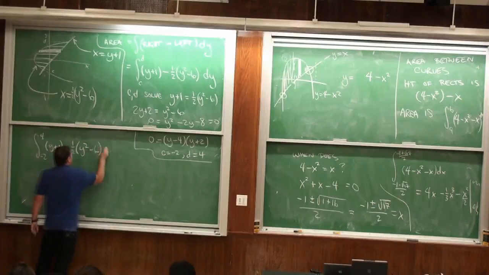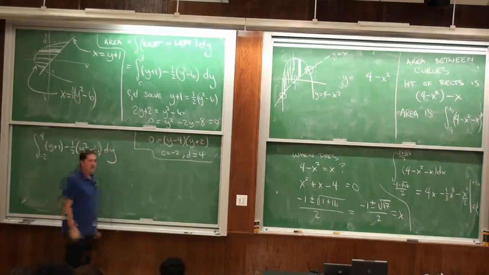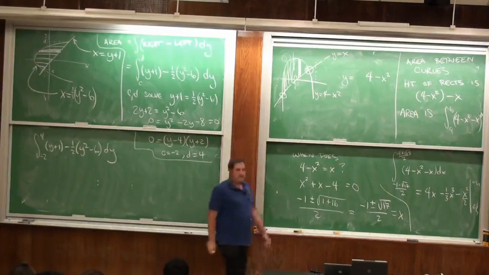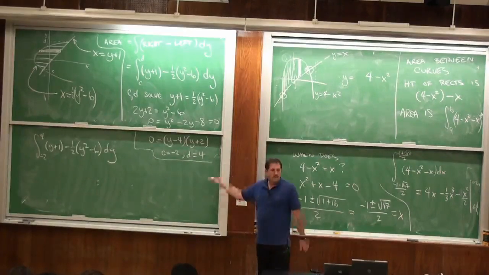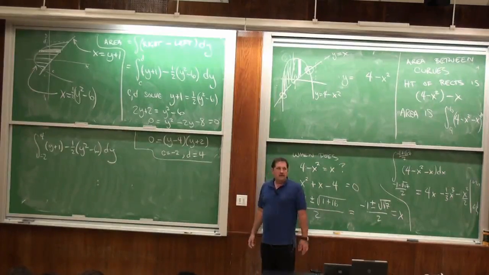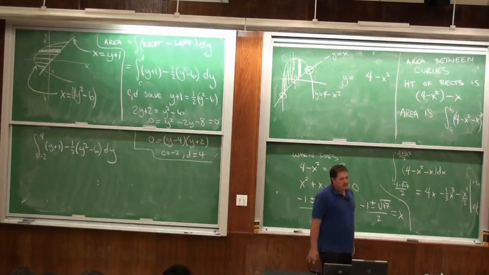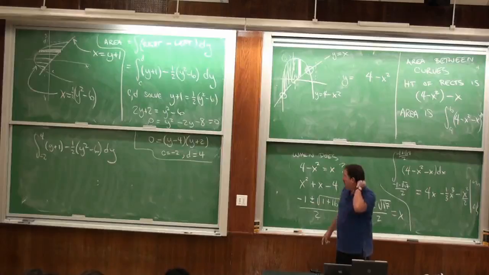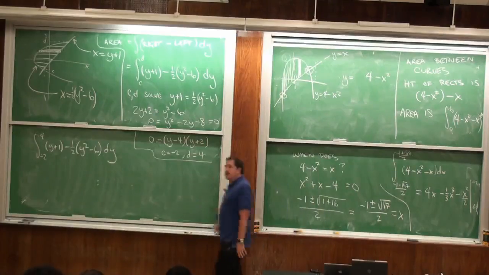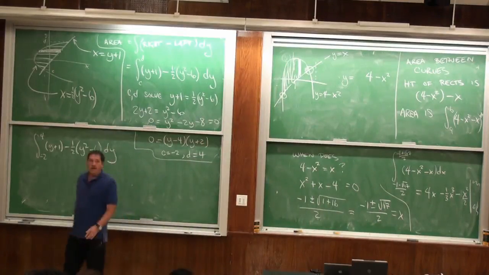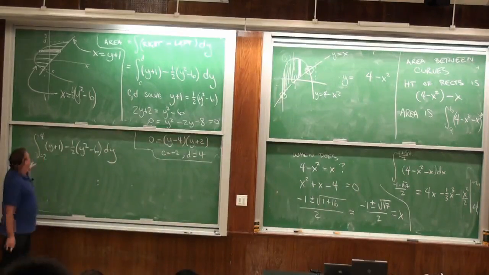Okay? And then this integral is easy. Just multiply it out. So the upshot of this is you want to think about how we're slicing up the object.